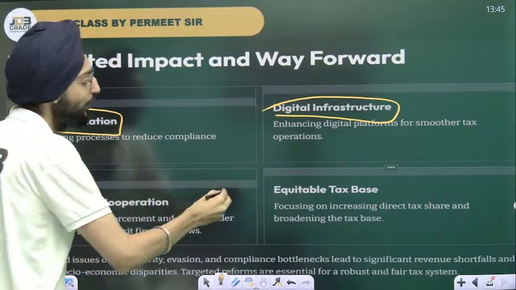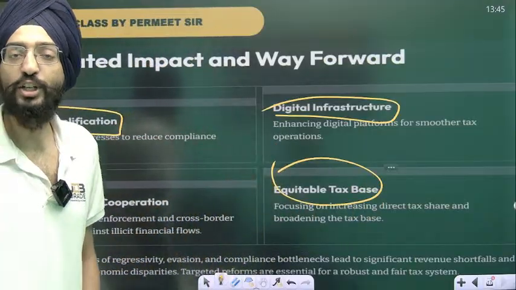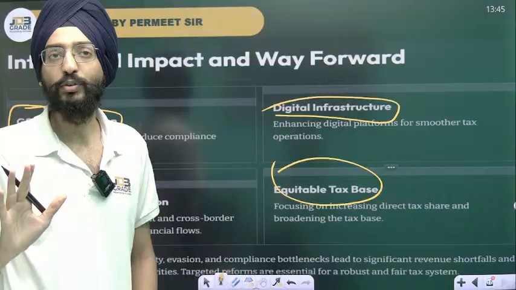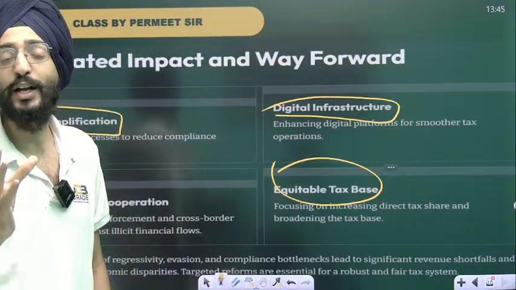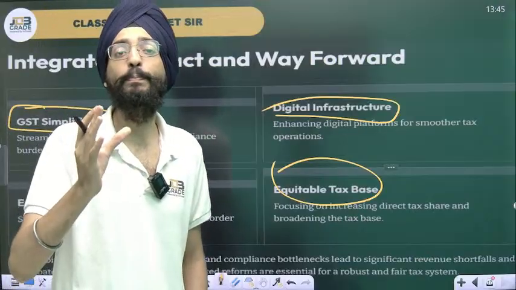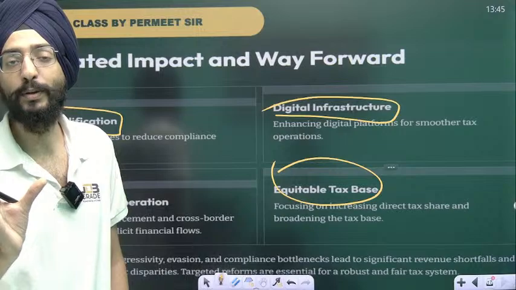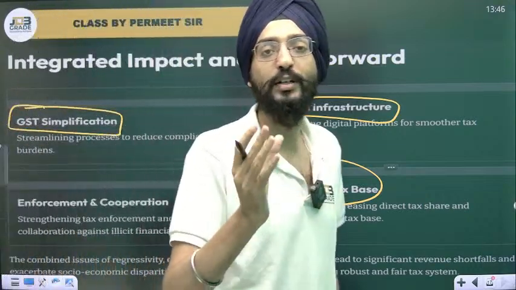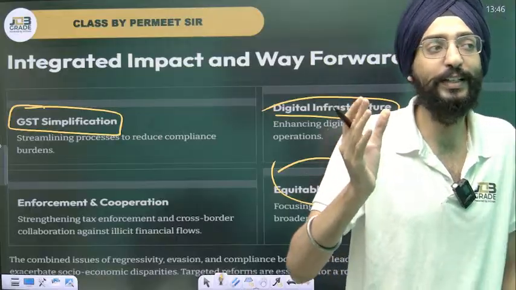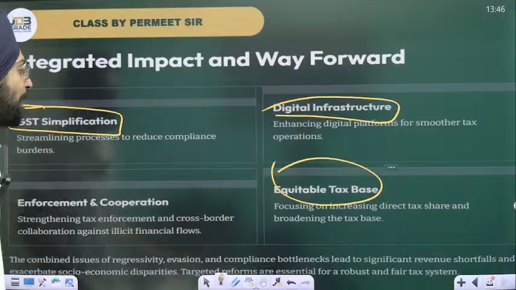We need an equitable tax base. We need to increase the tax to GDP ratio, there is no doubt about that. But not through levying indirect tax, because it's regressive in nature. It brings too much burden for the middle class. You need to increase your tax to GDP ratio by increasing direct taxation, by bringing more corporates under corporate income tax, and by getting more TDS from salaried people. I hope you got this.